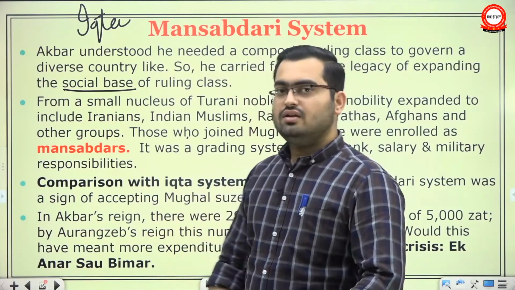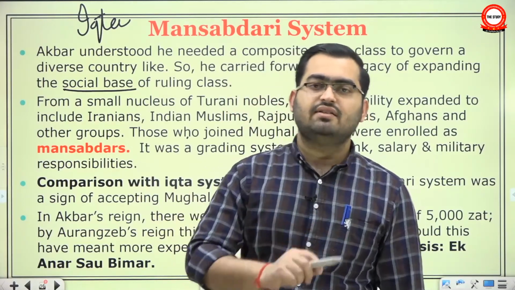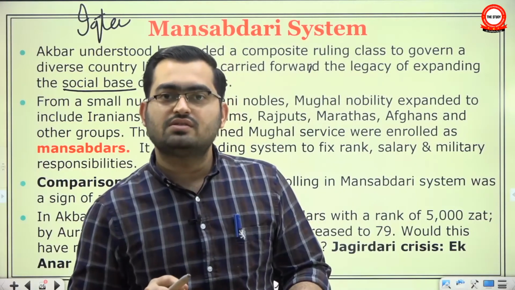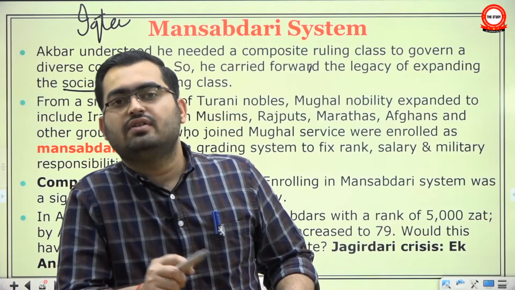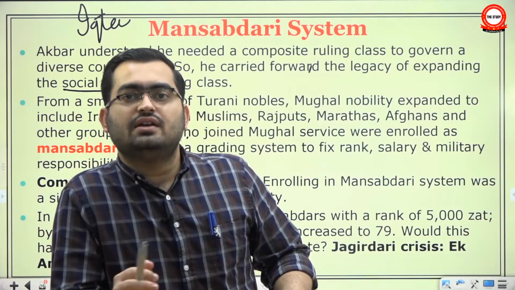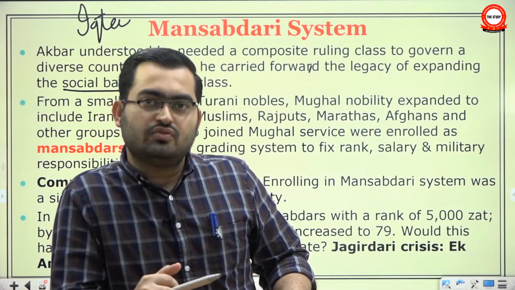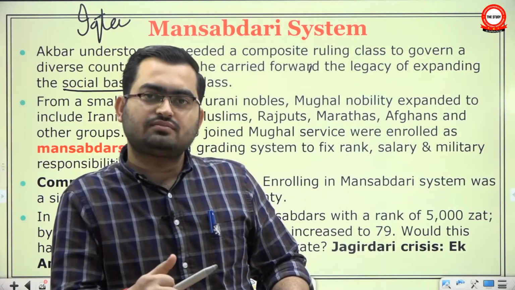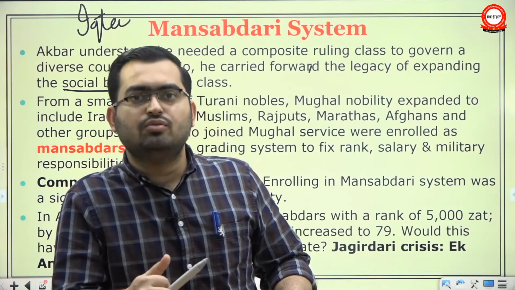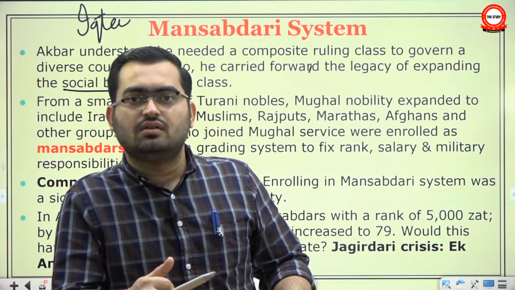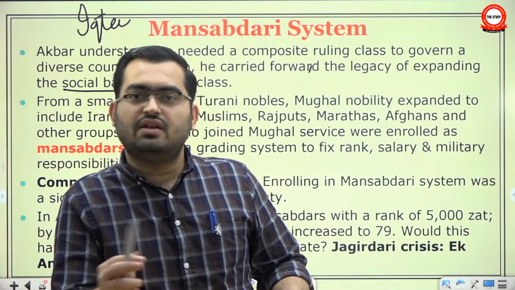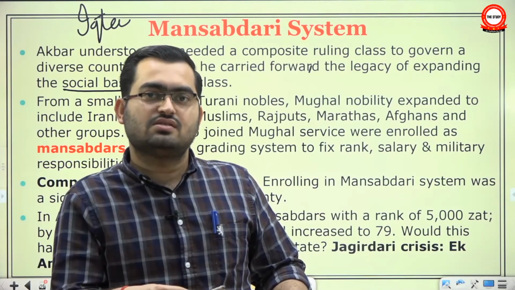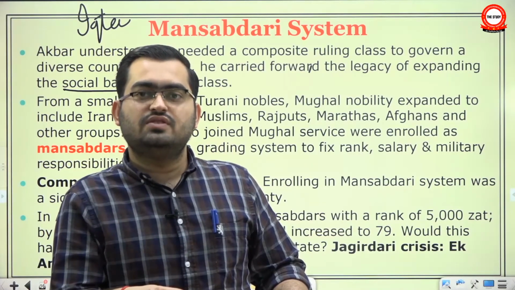But here, a mansabdar might have his jagir in Bengal province, but he might be serving in Ajmer province. He might have his jagir in say Gujarat province, but he might be serving in say Kabul province. Man Singh was once made governor of Bengal, whereas his Watan jagir was in Rajasthan area.